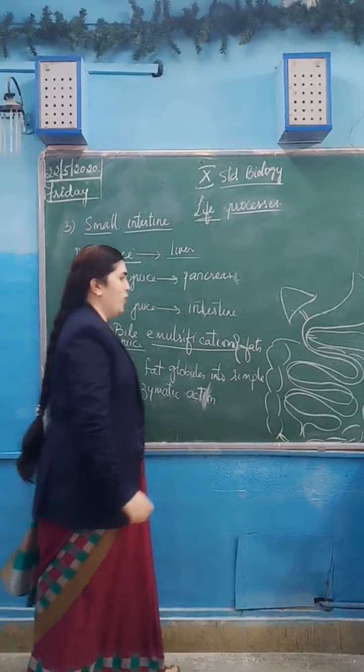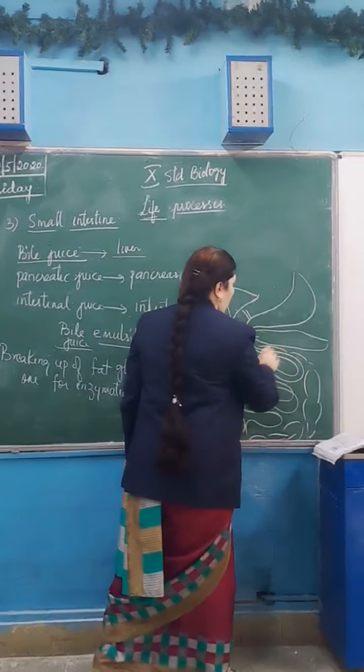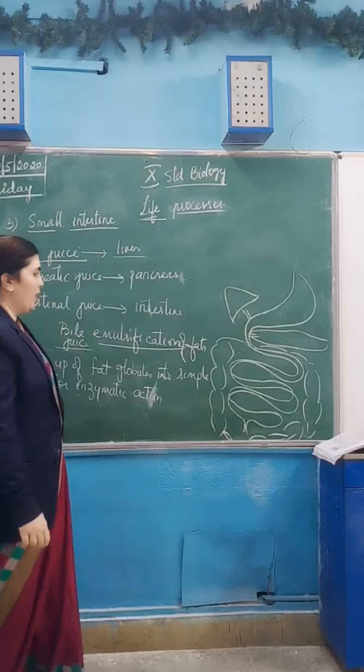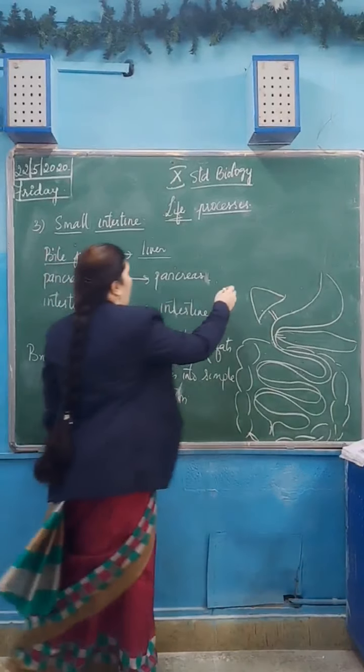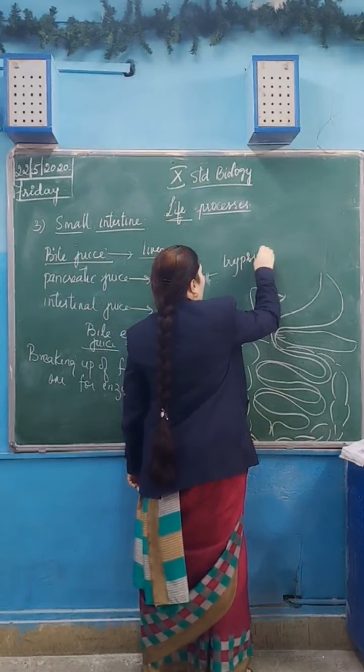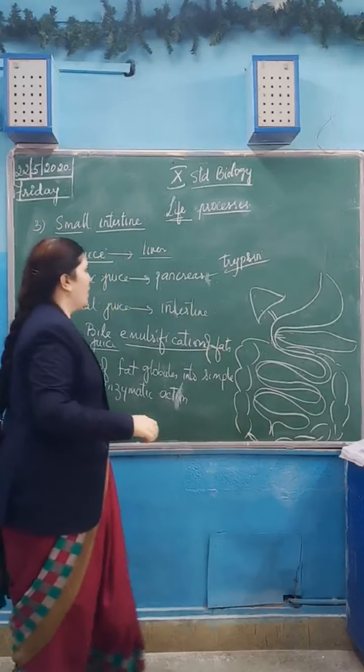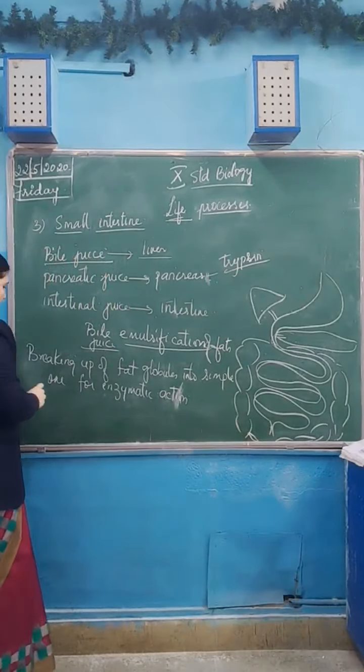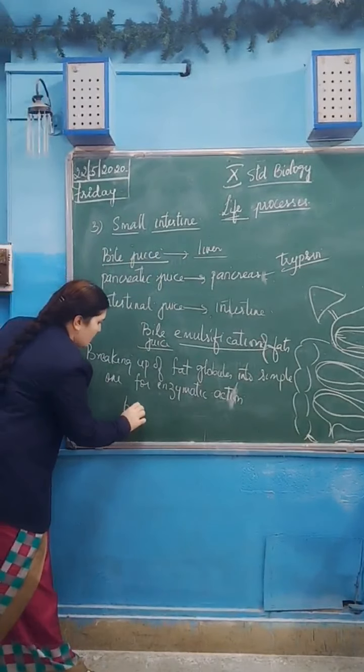So pancreatic juice also goes into the intestine. Pancreatic juice contains trypsin. Trypsin is the enzyme which is secreted by the pancreas. Okay, what does trypsin do?